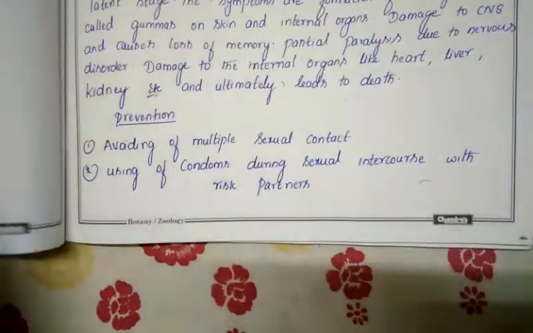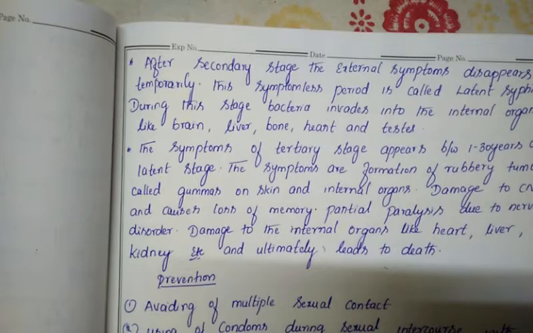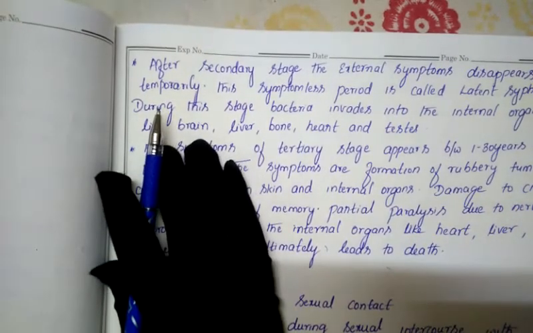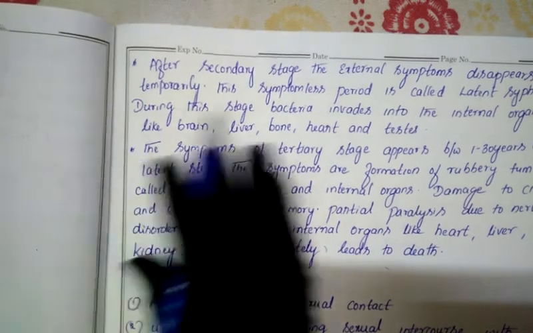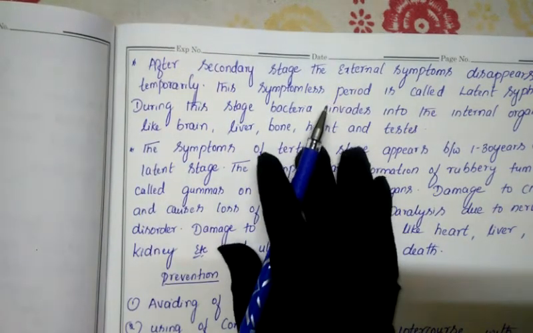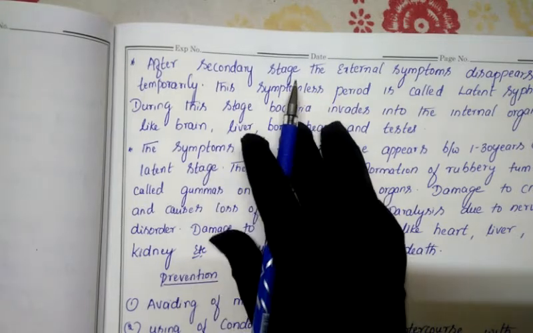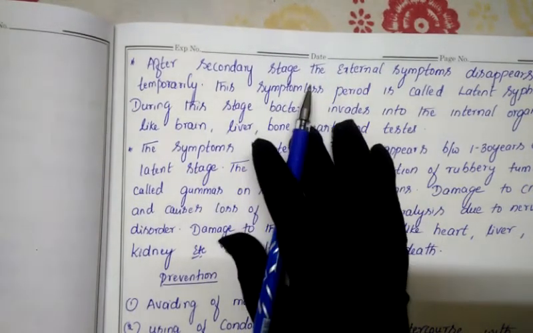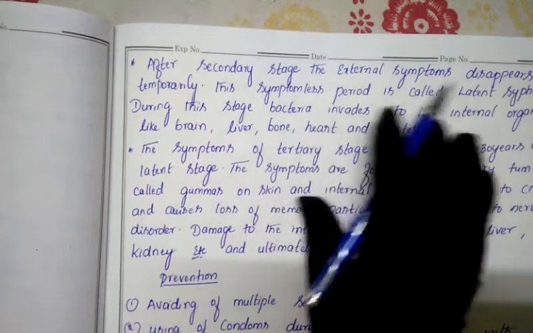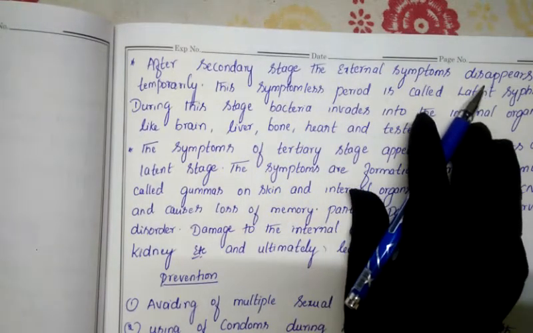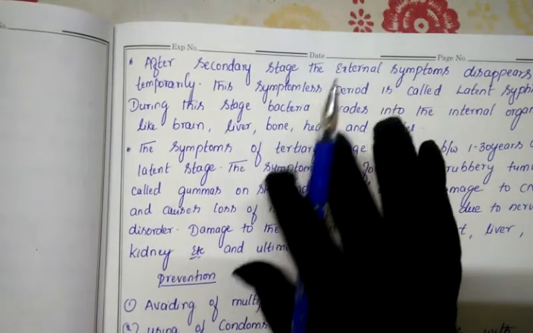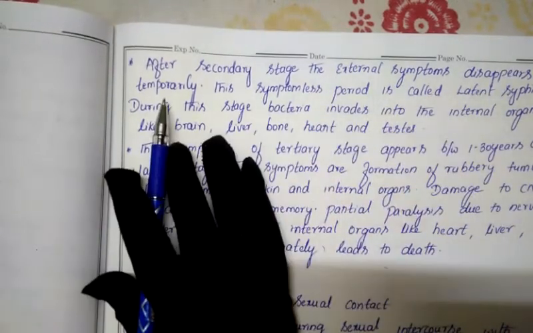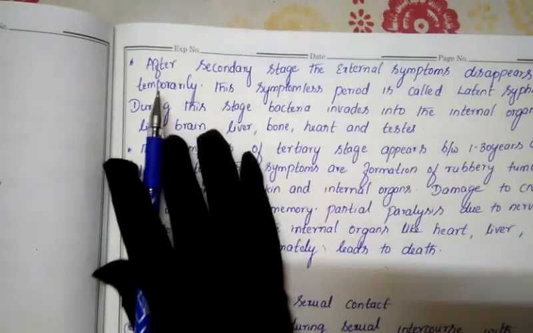Next symptom. After the secondary stage, the external symptoms will disappear temporarily. What are those symptoms? Just now as I said, rashes on the skin, fever, body ache, pain in the joints and muscles, and vratic growth on the anogenital region. All these things will disappear. They remain in the body for a short period of time. Later all the symptoms disappear temporarily, not permanently.